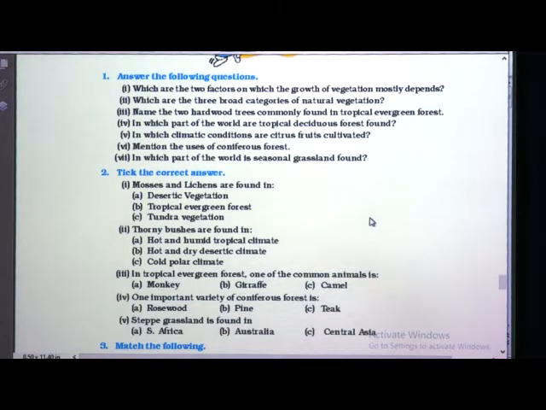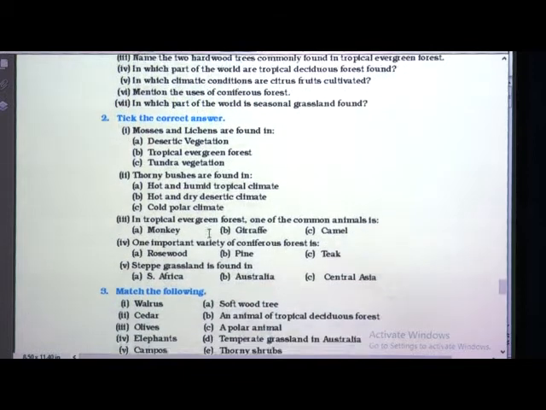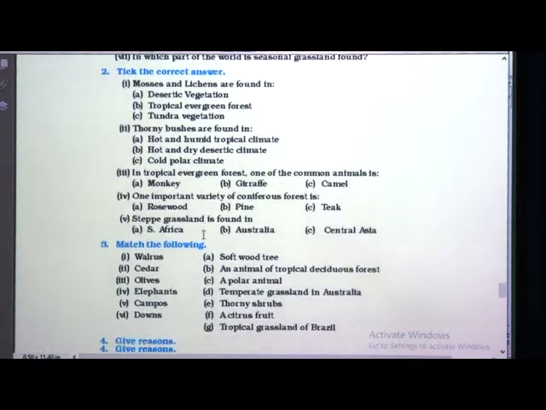Third one is C1, tundra region. I hope you have found the answer, that is C1, tundra vegetation. Okay. Now next is the second one, thorny bushes are found in. Again I will wait for some seconds, try to find the answer.